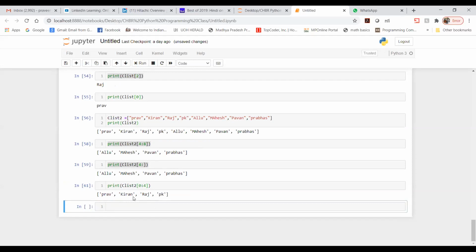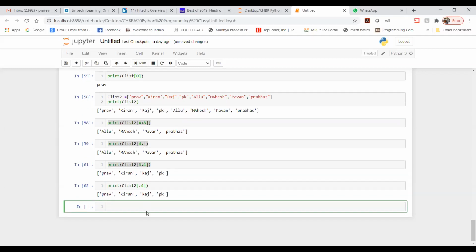Now the same thing I can achieve by removing this 0 and just mentioning a colon, that's it, like this. Now I just wanted to print a few things.